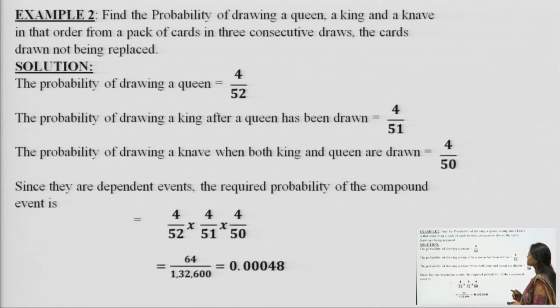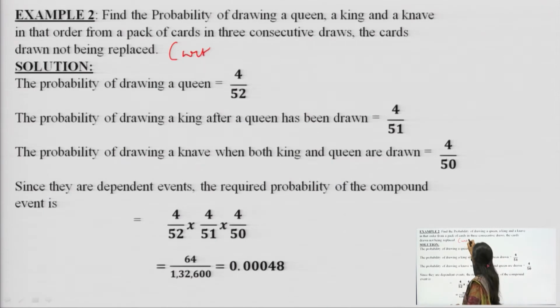Question number 2 asks: find the probability of drawing a queen, a king and a knave in that order from a pack of cards in 3 consecutive draws, the cards drawn not to be replaced. Again, the question is without replacement.